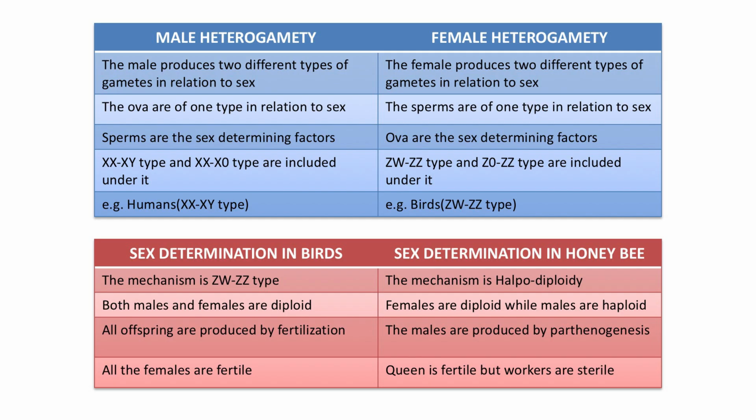In case of birds, all offsprings are produced by fertilization, but in case of honeybee, the males are produced from unfertilized eggs by the process called parthenogenesis. In case of birds, all the females produced are fertile in nature, but in case of honeybee, queen and worker both are females. Queen is fertile, but workers are sterile.